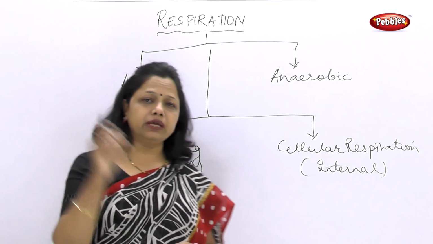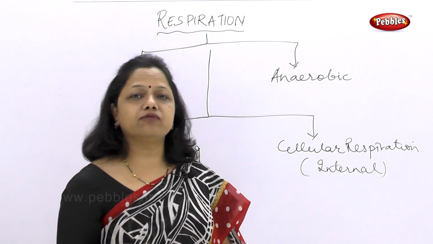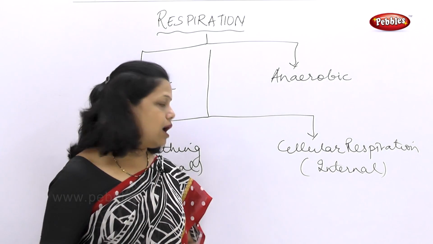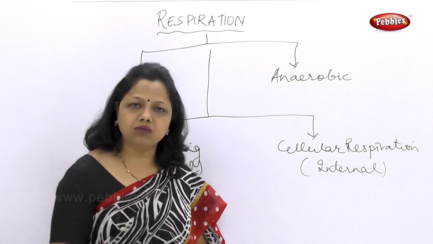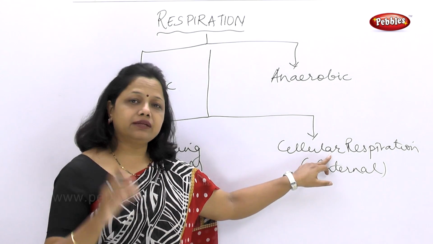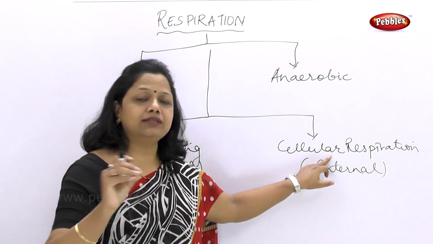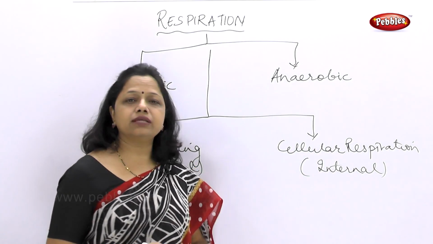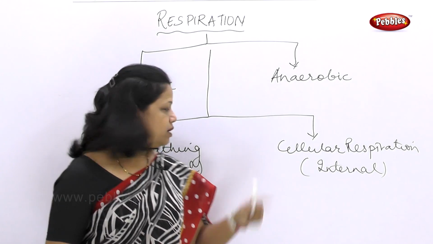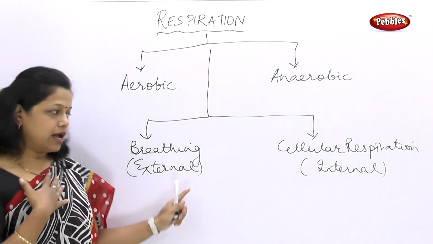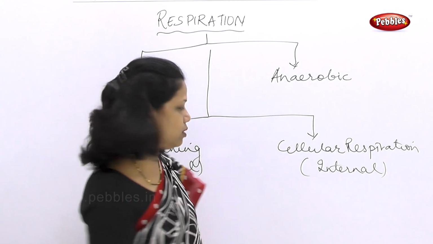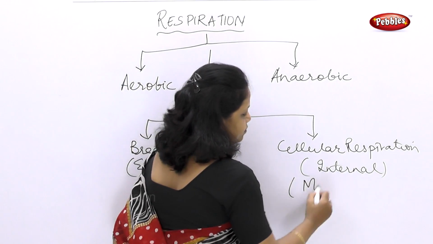But when we go deep into the theory of what happens in each cell, in each tissue, how the carbohydrate is broken down and energy is released, that is called cellular respiration or internal respiration. Breathing we see in the lungs, and maximum cellular respiration is found in the mitochondria part of the cell.